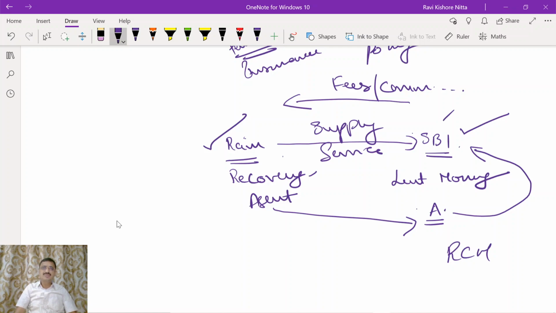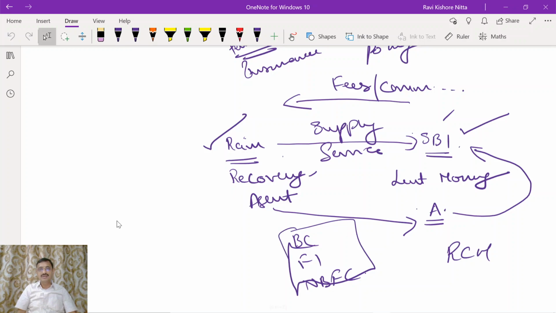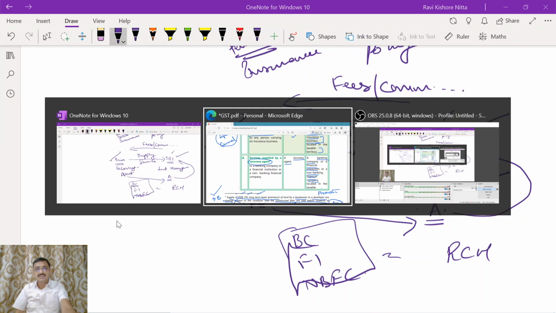The recipient can be a banking company or a financial institution or a non-banking finance company. This provision is applicable to all these three types of recipients.